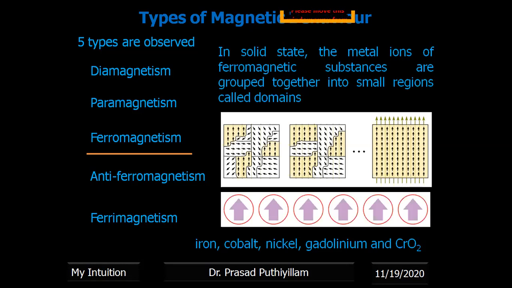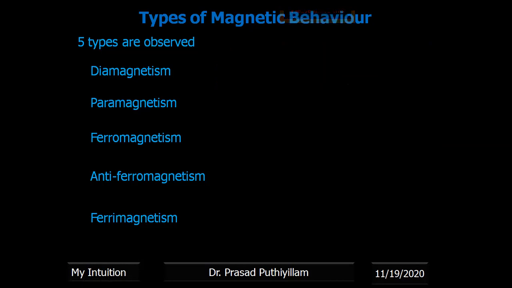So iron, cobalt, nickel, gadolinium, and CrO2 are examples of ferromagnetic substances. That means they will become strong magnets. Then next comes anti-ferromagnetism. Whenever you hear the word anti, it means opposing, opposite to that one. So it is opposing the ferromagnetic property.